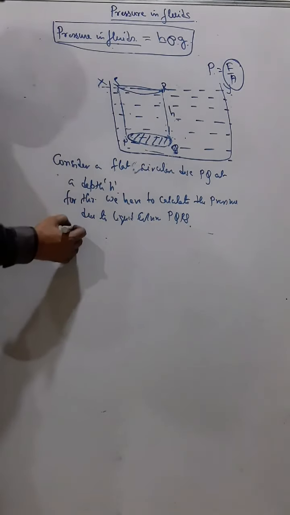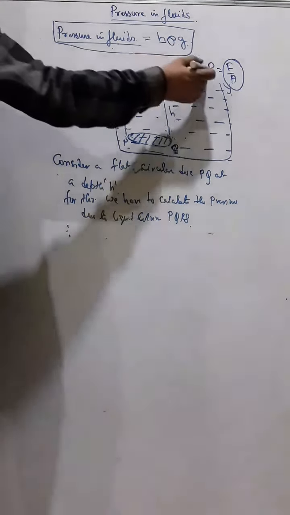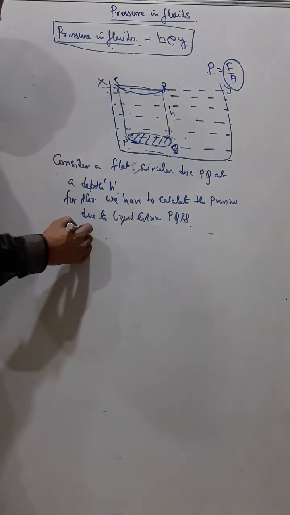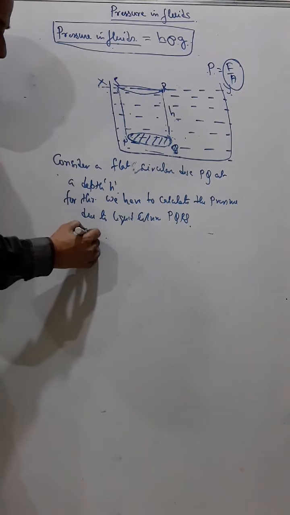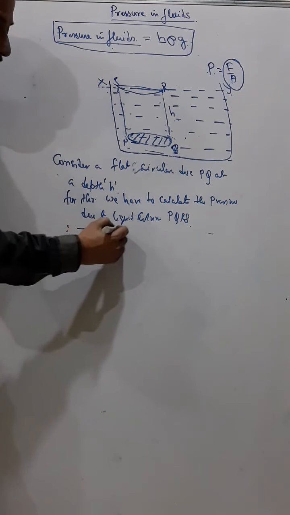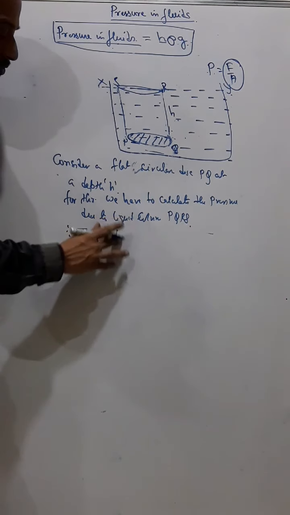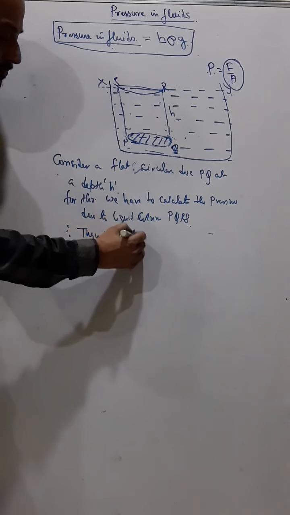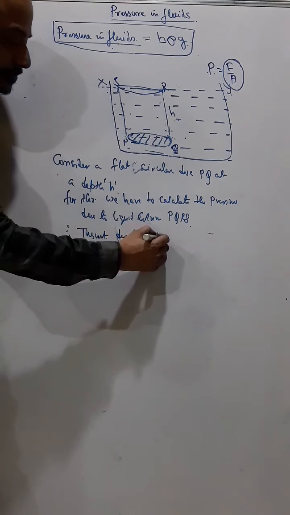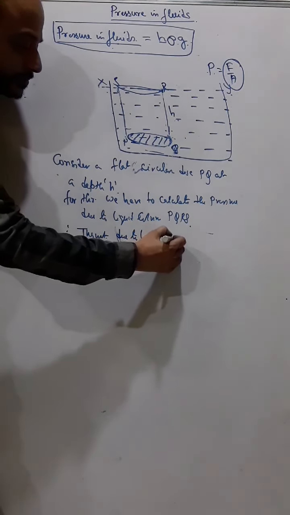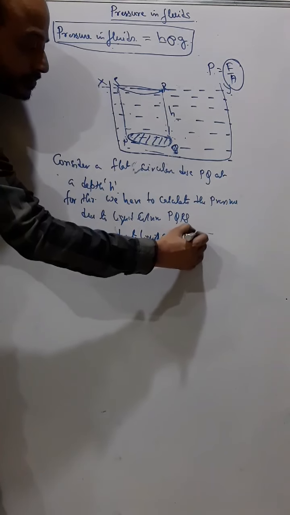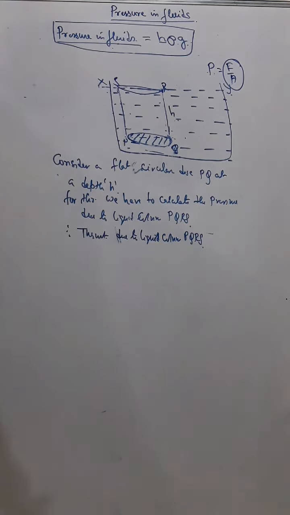For calculating pressure, first I need to know the thrust due to the liquid column. So I need to calculate the thrust first.